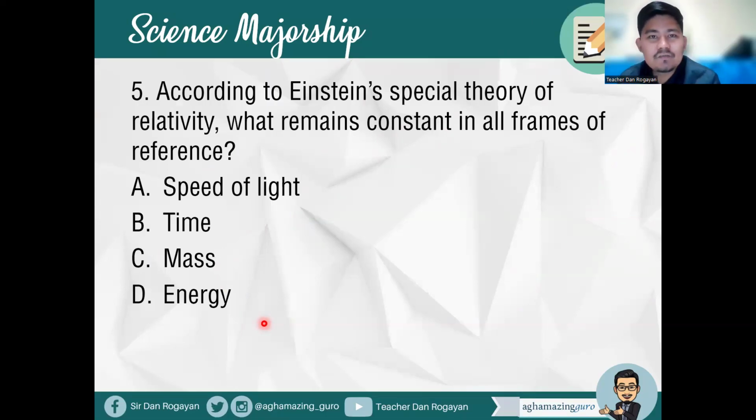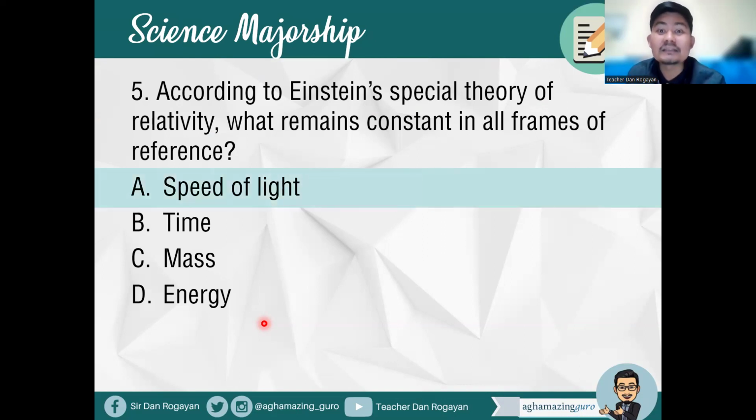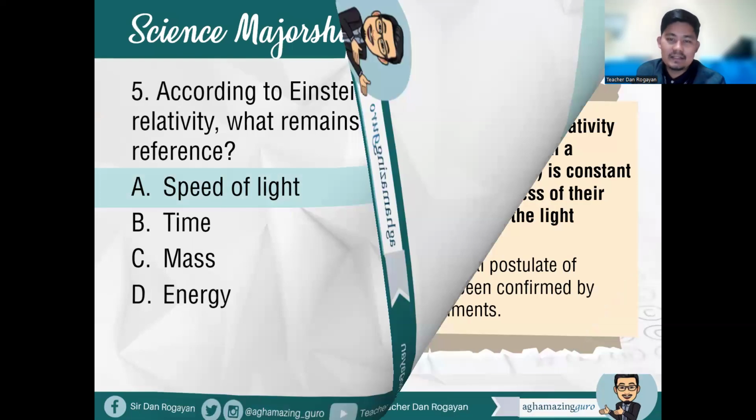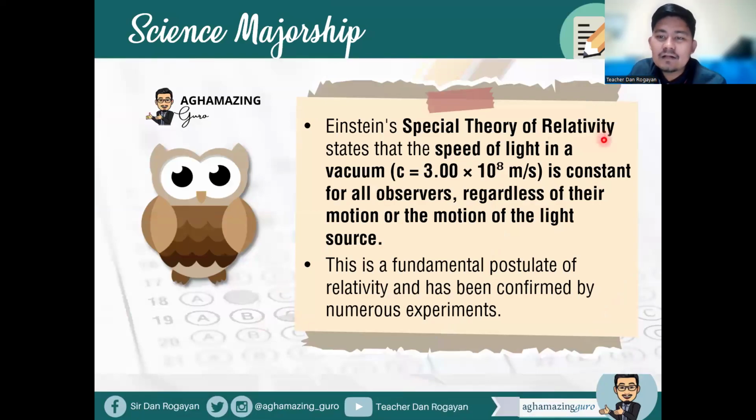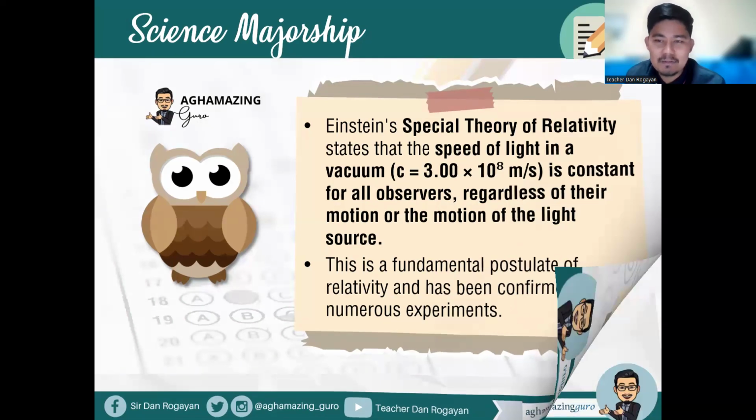Science majors, future LPT top notchers. So when we talk about the special theory of relativity, what remains constant in all frames of reference is none other than the speed of light. Letter A is the answer. So Einstein's special theory of relativity states that the speed of light in a vacuum, 3 times 10 to the 8th power meters per second, is constant for all observers, regardless of their motion or the motion of the light source. So this is a fundamental postulate of relativity and has been confirmed by numerous experiments.